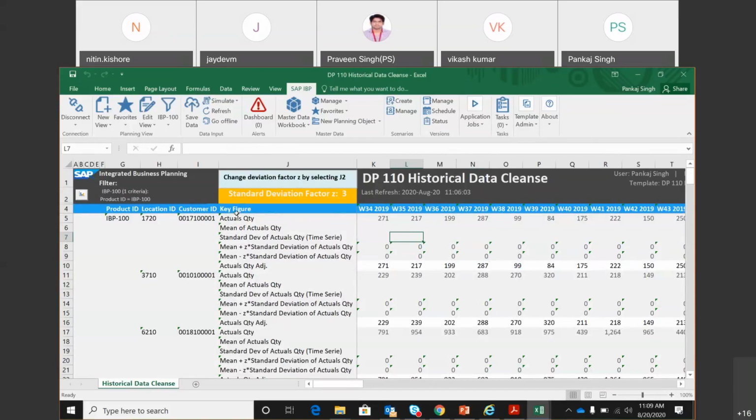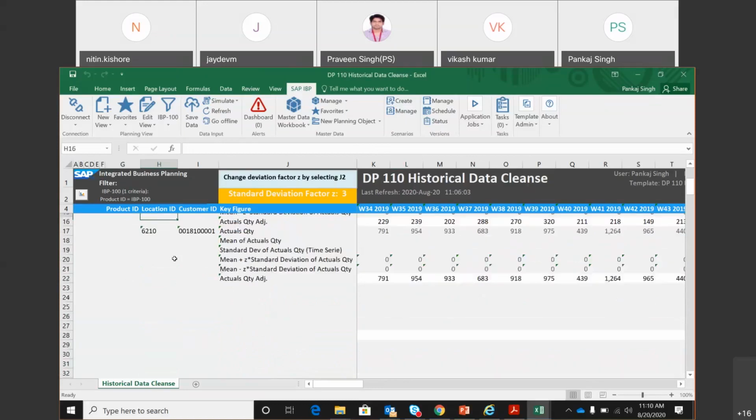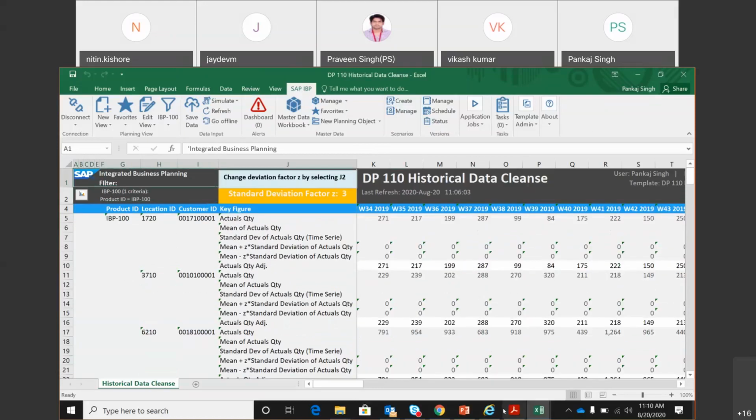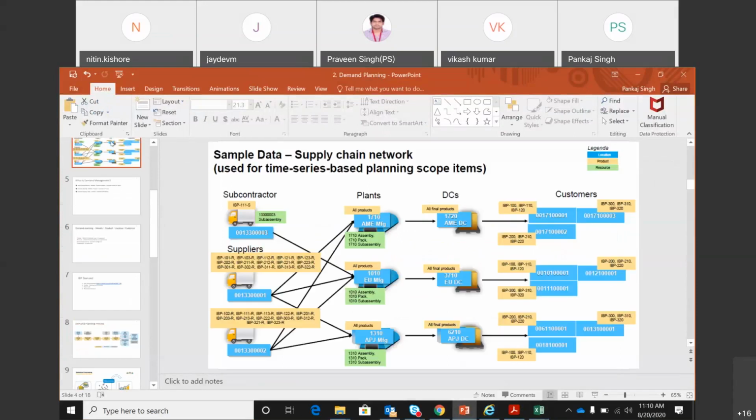So you can see, for IBP 100, let's look at the locations. So 1720, 3710, and 6210. There is no other location here, only 3 locations. And if you go back to our diagram here, you see these are the 3 DCs.